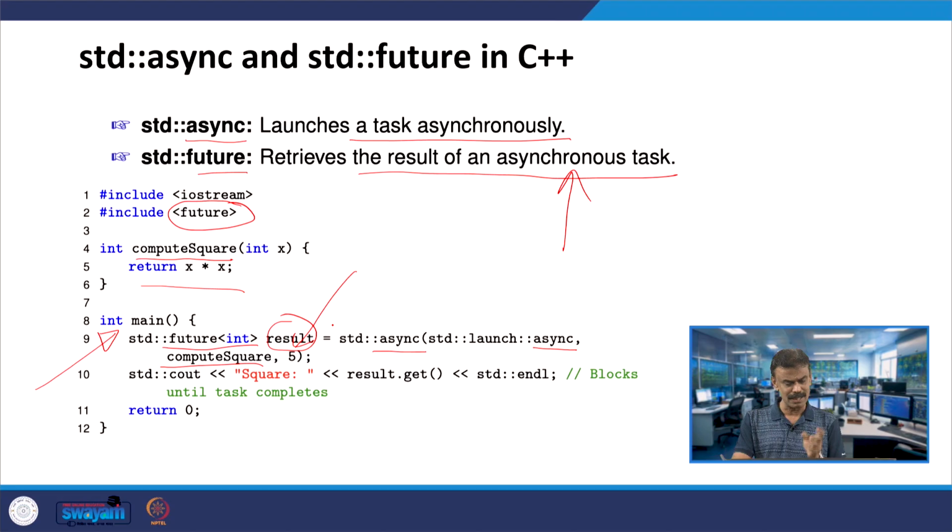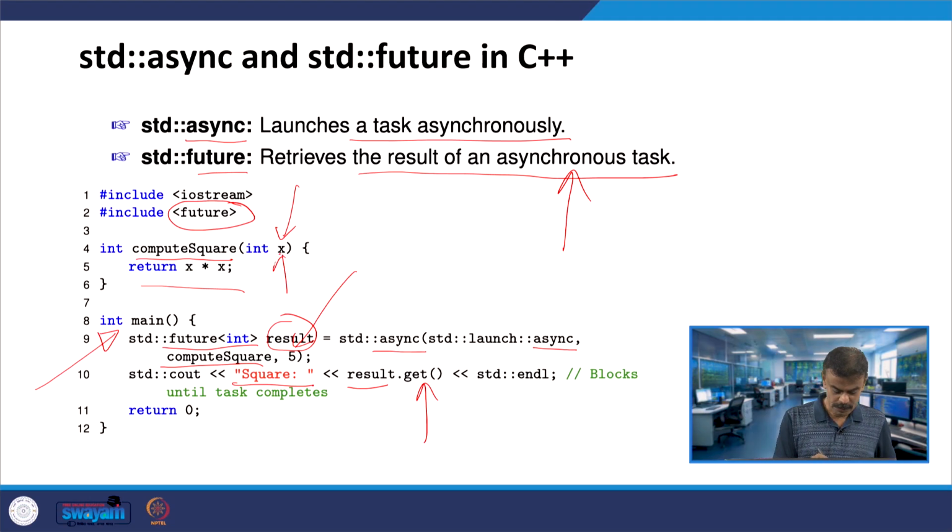We have seen a similar meaning: when the result invokes get on the future, it will call compute square by passing x as 5. So you are passing compute square and 5 in the constructor of async. What is happening here? x is 5, so return x squared, 5 into 5, 25 will be returned.